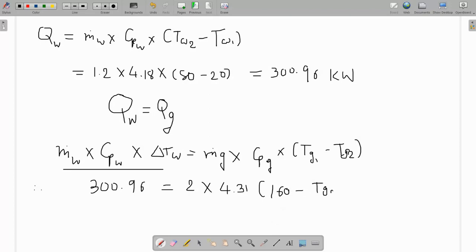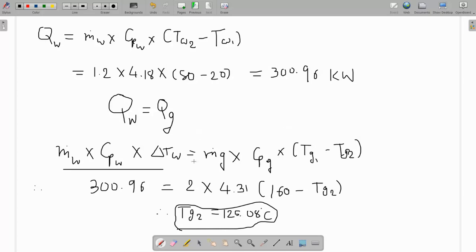When you simplify this, you will get Tg2 as 125.08 degrees Celsius. Whenever you take a difference, whether you use Kelvin or Celsius doesn't matter, but whenever you take a ratio, you have to be specific about whether to use Kelvin or Celsius.